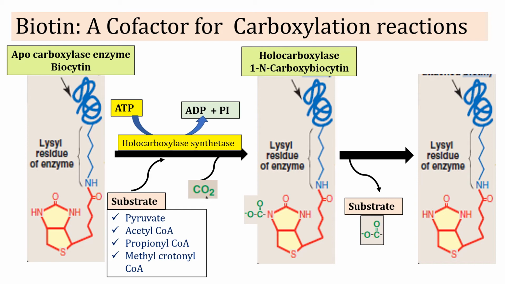Now in the second step, the holocarboxylase enzyme adds on to substrates, which are pyruvate, acetyl coenzyme A, propionyl coenzyme A and methylcrotonyl coenzyme A, and transfers the carboxyl group to these substrates, and it itself gets converted into the apoenzyme biotin again. This is how biotin mediates carboxylation reactions.